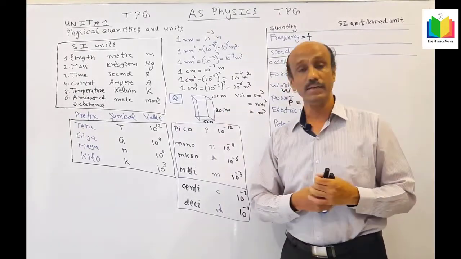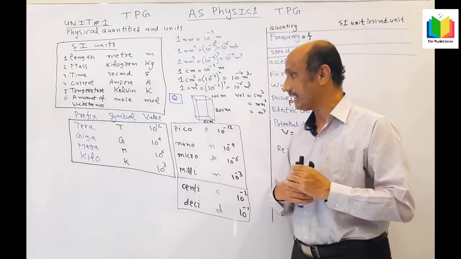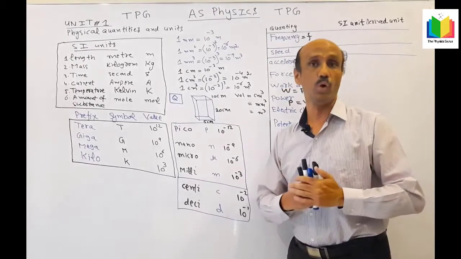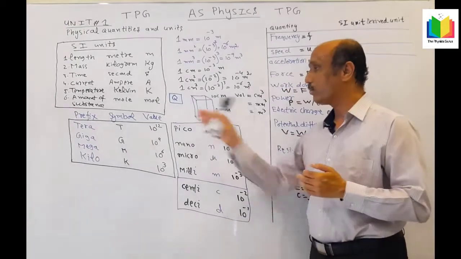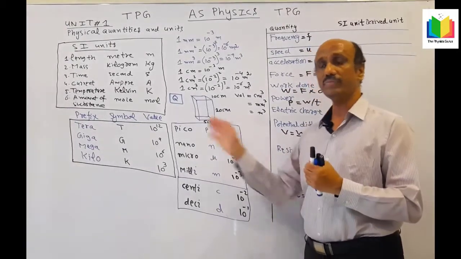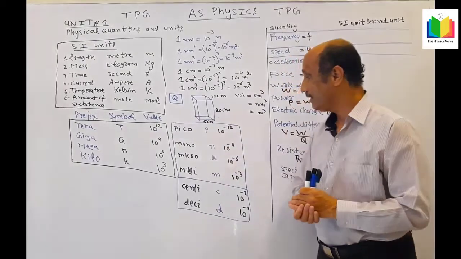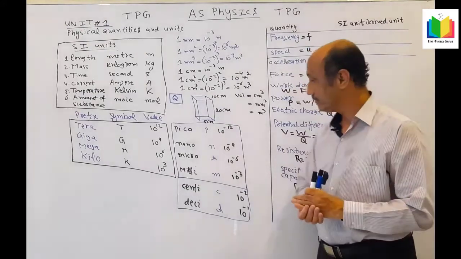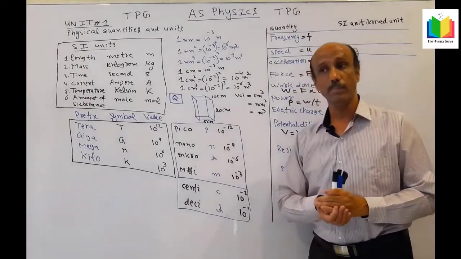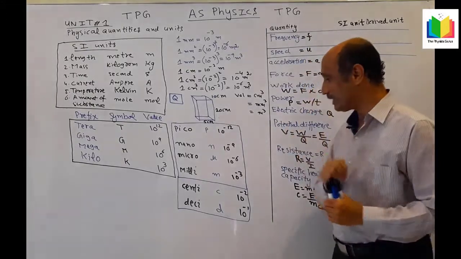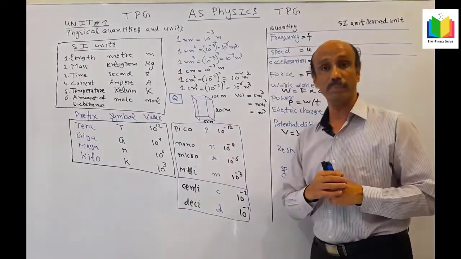So tera, capital T, 10 power 12; giga, capital G, 10 power 9; mega, capital M, 10 power 6; kilo, small k, represents 10 power 3. Similarly, with respect to the positive powers, I have compared them with the negative powers. Pico, p, 10 power minus 12; nano, n, 10 power minus 9; micro, mu, 10 power minus 6; milli, small m, 10 power minus 3. Then the other values are centi, which is 10 power minus 2, and deci represents 10 power minus 1.